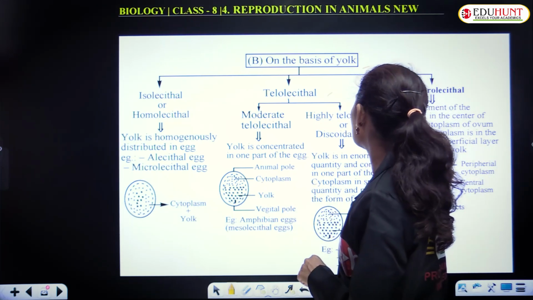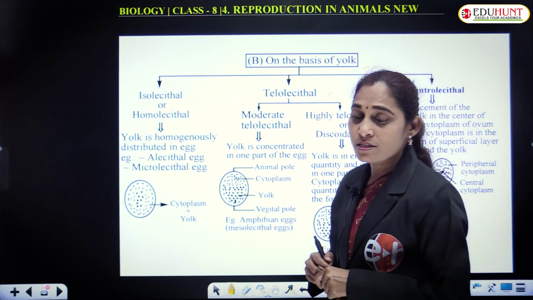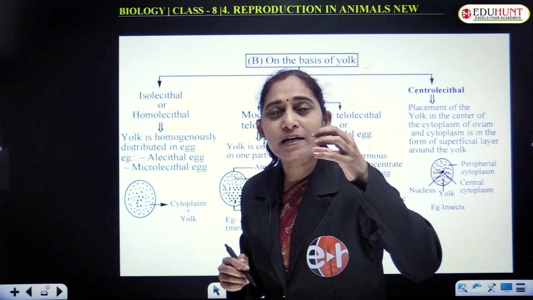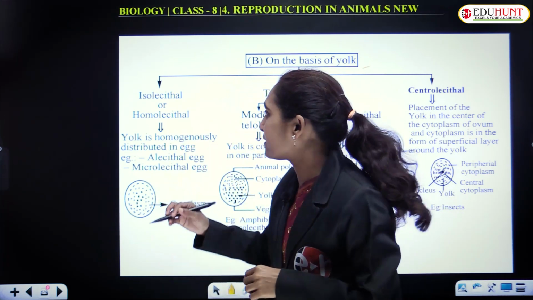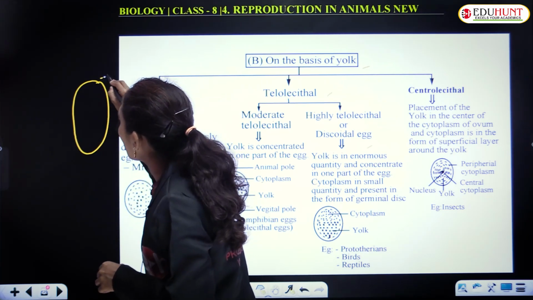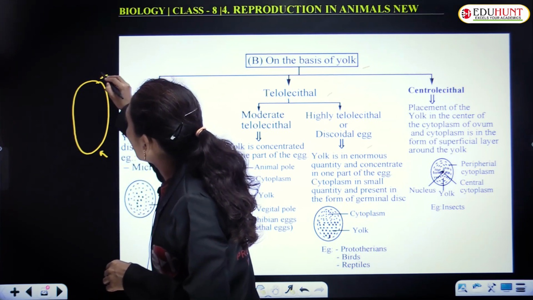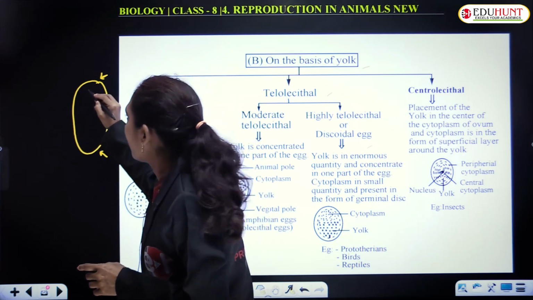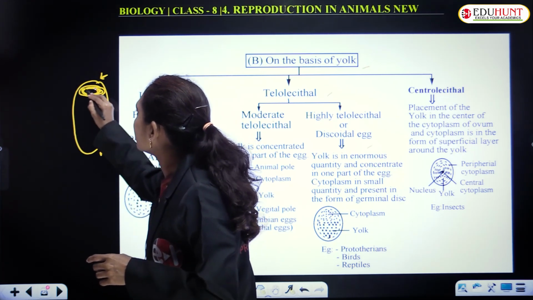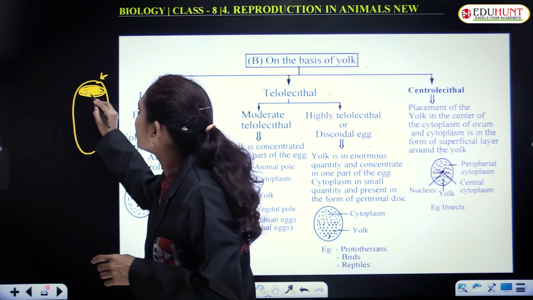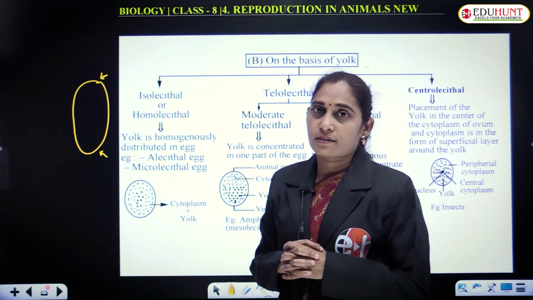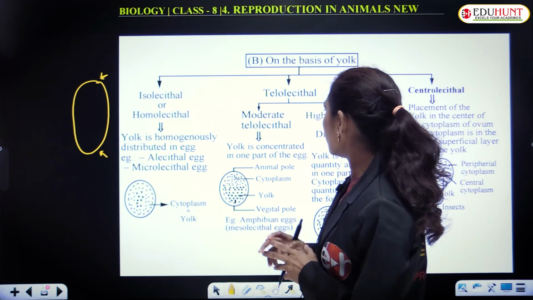It is called the discoidal egg because the yolk is situated at one pole. If it is an egg, this is one pole and this is the other pole, and completely one pole has the yolk in the form of a disc, a discoid egg.